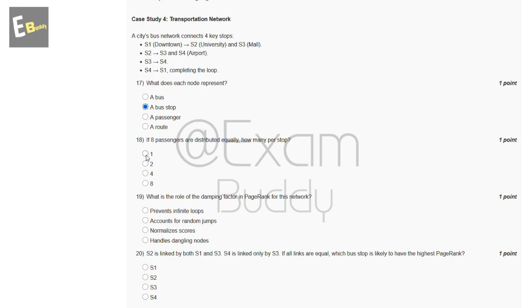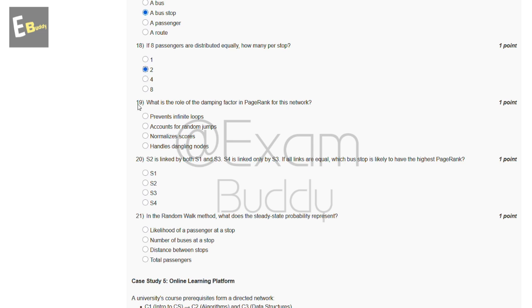Now the 18th question is, if 8 passengers are distributed equally, how many per stop? So these are the options: 1, 2, 4, 8. So the answer of our 18th question is B, 2. Now the 19th question is, what is the role of the damping factor in page rank for this network? So these are the options: prevents infinite loops, accounts for random jumps, normalizes scores, handles dangling nodes. So the answer of our 19th question is B, accounts for random jumps.